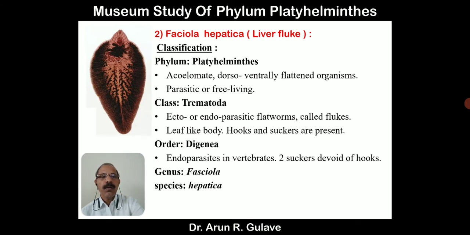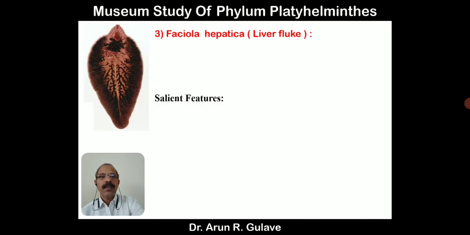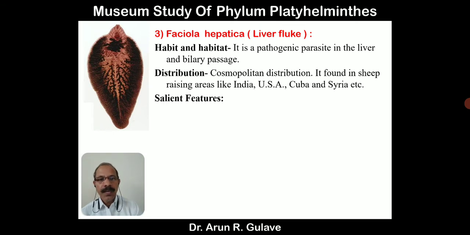Now we will look at the general characters and habitat of Fasciola hepatica. Habitat: it is a pathogenic parasite in the liver and biliary passage. So it is an endoparasite, and it is called liver fluke. It is present in the liver of vertebrate animals. Distribution is worldwide, or cosmopolitan. It is found in sheep, the host. It is also called sheep liver fluke.